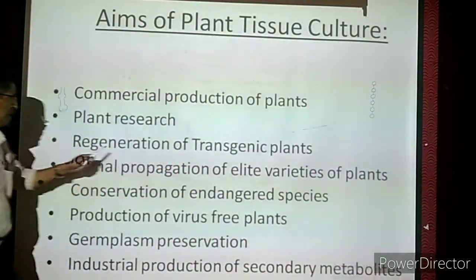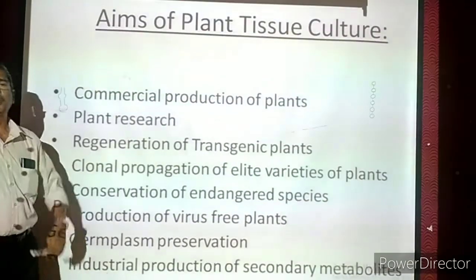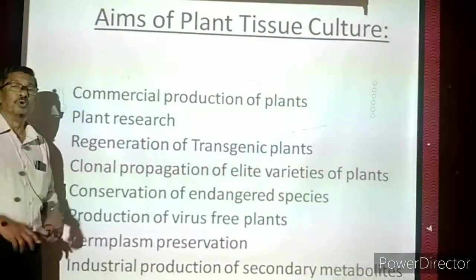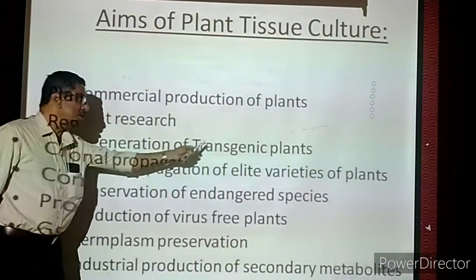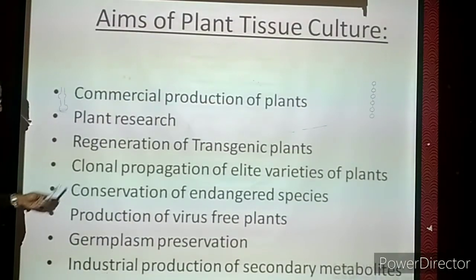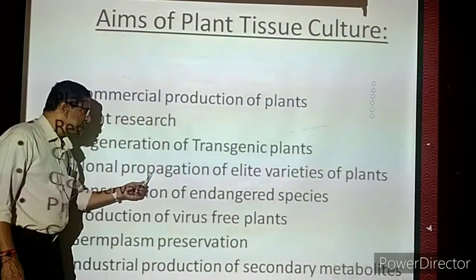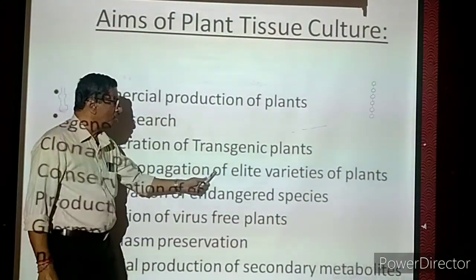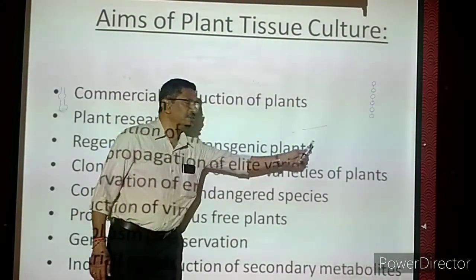The transgenic plants must be regenerated, produced more in number. The same type of plant produced in more number, that is called regeneration of transgenic plants. That could be possible by plant tissue culture. Clonal propagation. Propagation means reproduction. Clonal propagation of elite varieties of plants.